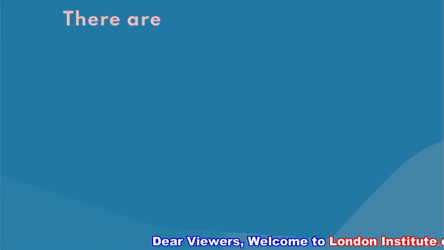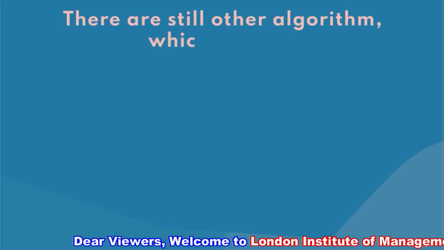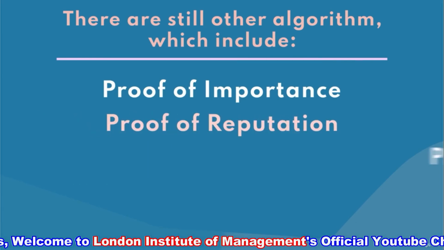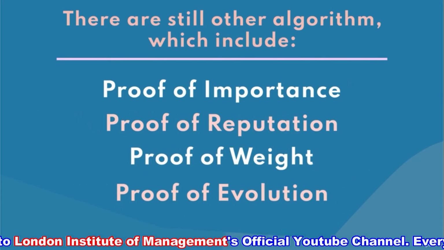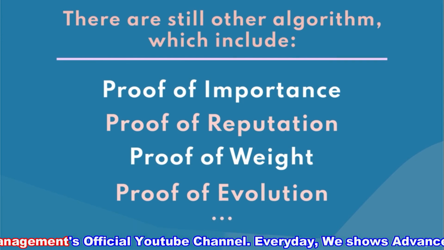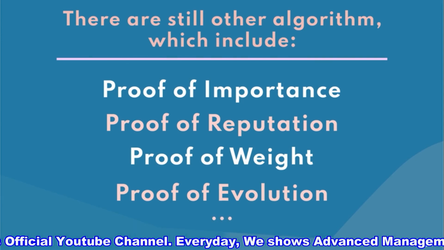And yet there are still many more algorithms, which include proof of importance, proof of reputation, proof of weight, proof of evolution, and many, many more, which we invite you to explore in your own time.